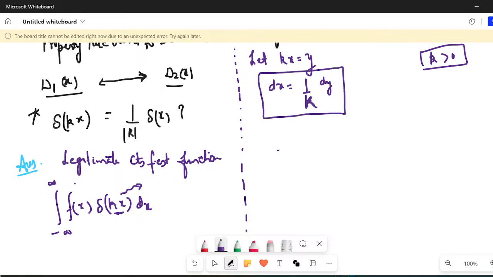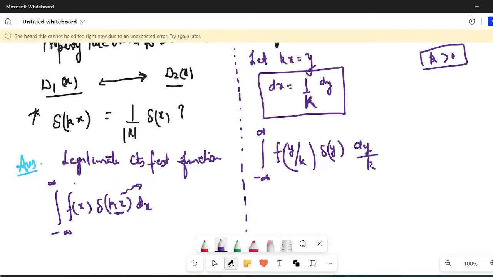So this integration would remain from minus infinity to plus infinity. This was defined on x, so x was going towards minus infinity. If x is going towards minus infinity, into k, so the y limit also would remain minus infinity only, and the y upper limit will also remain plus infinity only. And this would be simply f of y upon k, Dirac of y, and dy by k.